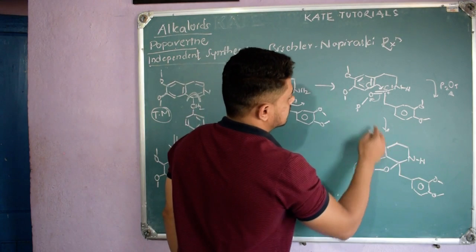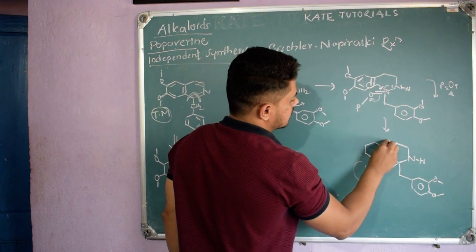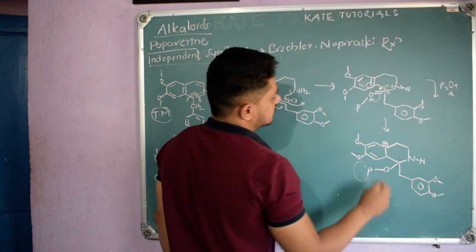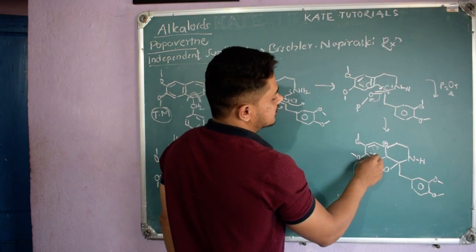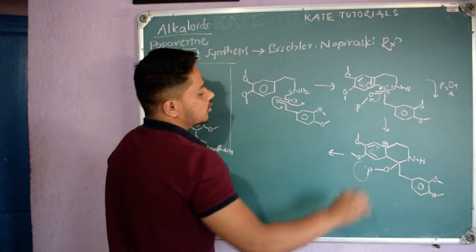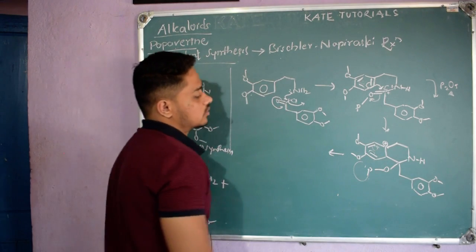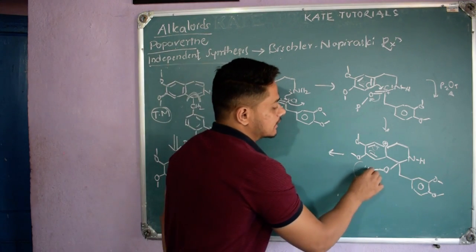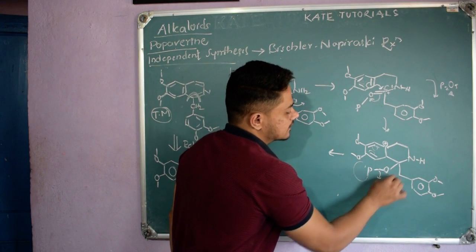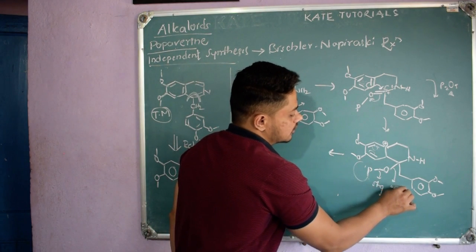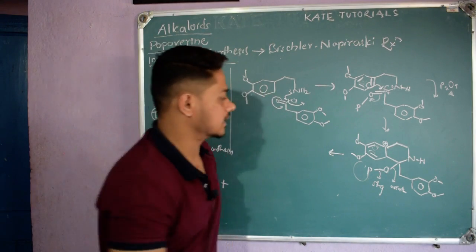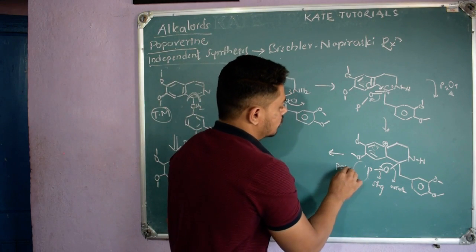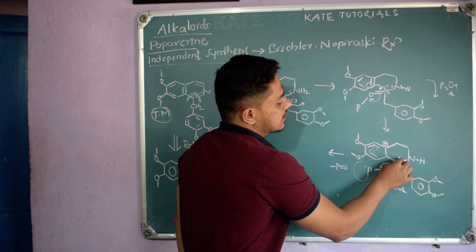And here, since this pi bond gave to this carbon, this carbon gets positive charge and other things will remain as it is, OCH3 and OCH3, right? And this positive charge is stabilized by resonance like this. So you know those things, so I am not going to tell them, right? Further, I told, phosphorus oxygen affinity is very strong. I mean the phosphorus oxygen bond is stronger than this carbon oxygen bond. This is weak. So since phosphorus is having more affinity to oxygen, it will take this electron density and go out by forming P double bond O, right? So as soon as it takes this electron density, this carbon gets positive charge.